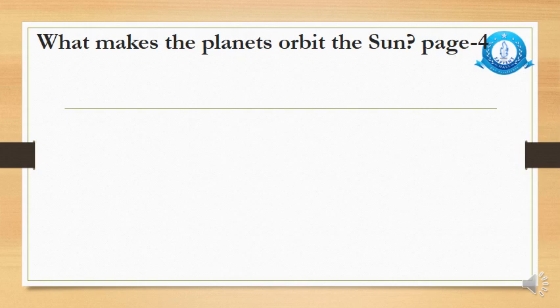If we talk about the orbit, it's an imaginary path, right? It's not actually drawn where planets have to move around the sun. So that imaginary path, which is known as the orbit of the planet, the planet never leaves its orbit. It stays in its orbit around the sun. So what is there because of which the planets keep on orbiting the sun?